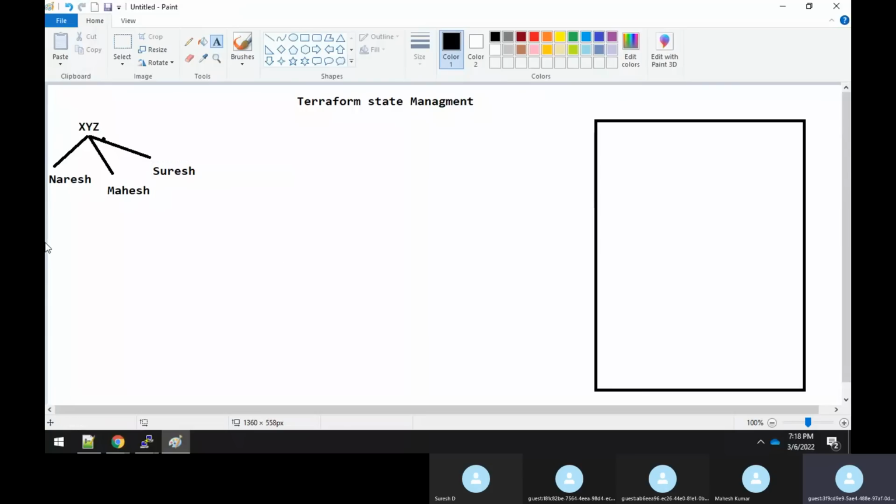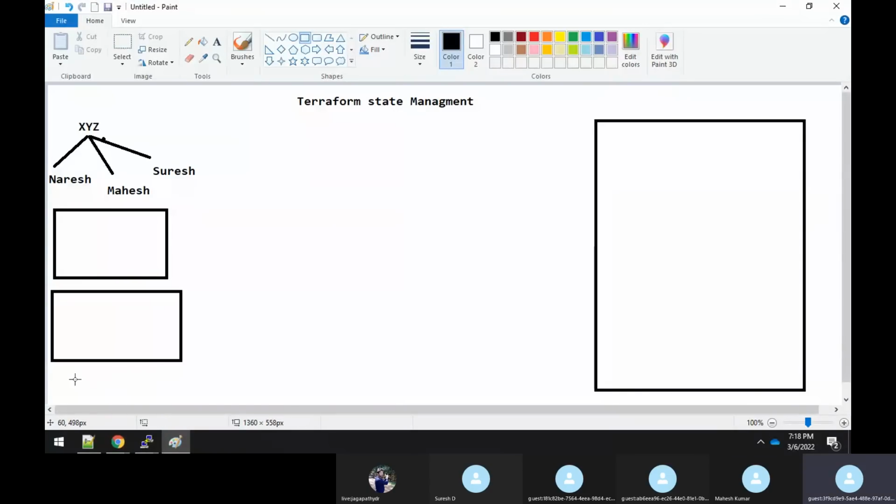The project manager will give a specific requirement to all these engineers, and he will say, please create a Terraform file, so that with the help of a Terraform file, you can create the resources in the AWS cloud, right? So that's what the project manager has given to these engineers. And when these engineers are hired, obviously they will give them laptops. They'll give machines or laptops to all these 3 engineers. It could be Windows, Mac or Linux, any operating system.